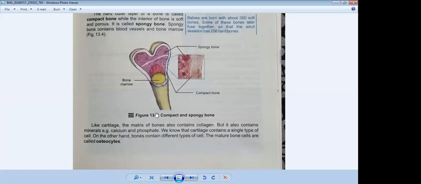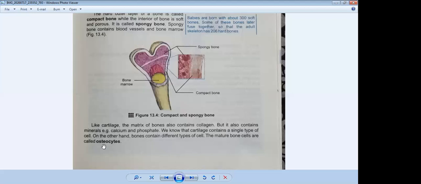And we all know our bones need plenty of calcium and phosphate. Calcium and phosphorus are both important for our bones and are present in our bones. We know that cartilage contains a single type of cell. On the other hand, bones contain different types of cells. The mature bone cells are called osteocytes. You have to underline this in your book. This is very important as a short question. The mature bone cells are called osteocytes.